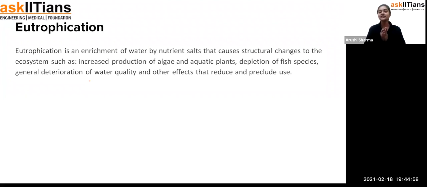But students, it's not only this; there are steps involved in eutrophication. Eutrophication is a proper process which takes place. If we have water in any pond or lake, and the content of nutrients and minerals increases in the water, there is generation of algae.